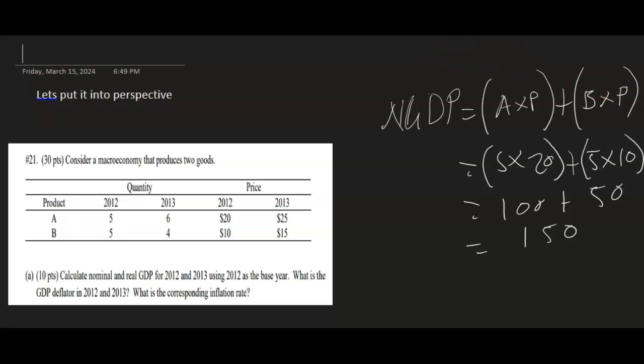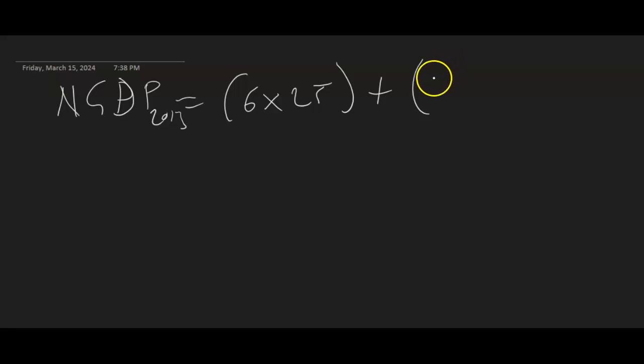So we write 6 times 25 plus 4 multiplied by 15, and basically we have 210 in total, 210 US dollars.